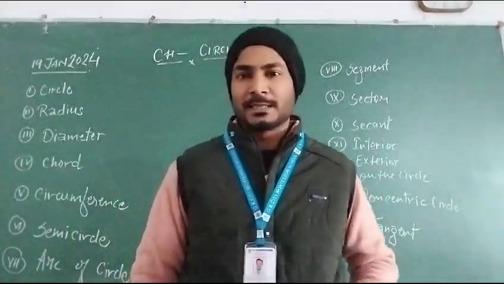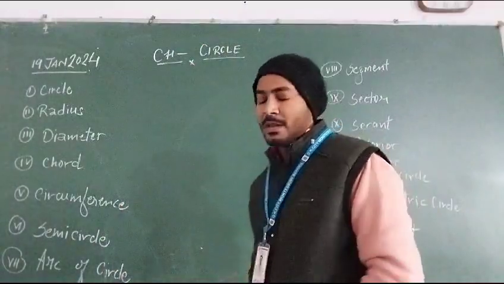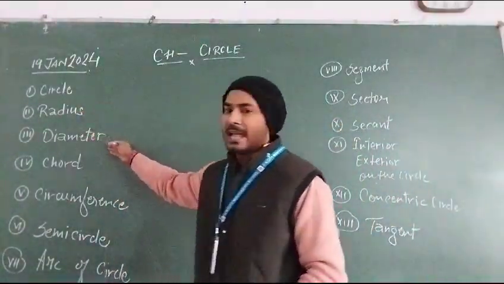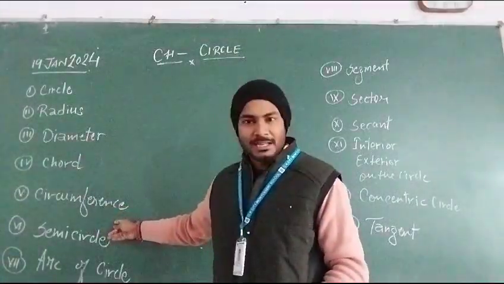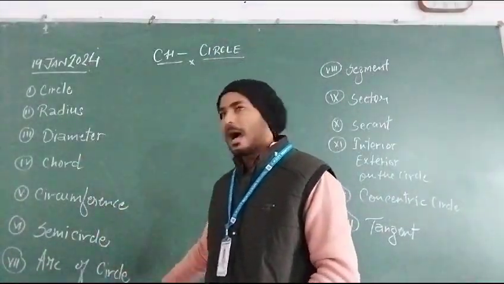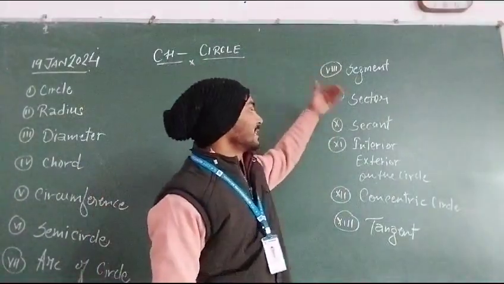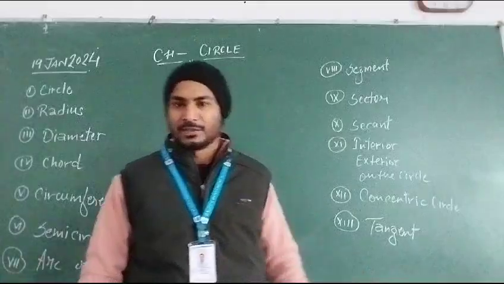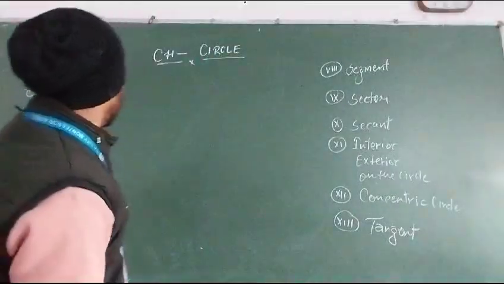So today we are going to discuss another chapter, that is circle, and here we are going to discuss these points. First, circle, radius of the circle, diameter of the circle, chord of the circle, circumference of the circle, semicircle, arc of the circle, segment, sector, secant, interior, exterior parts, and concentric circle and tangents. So let's start from the first point, that is circle.